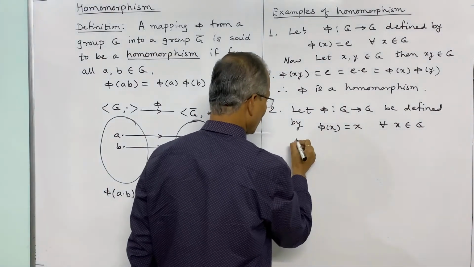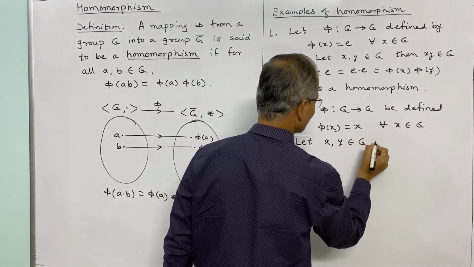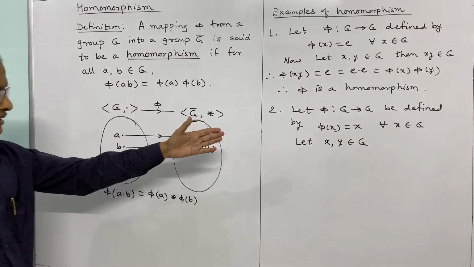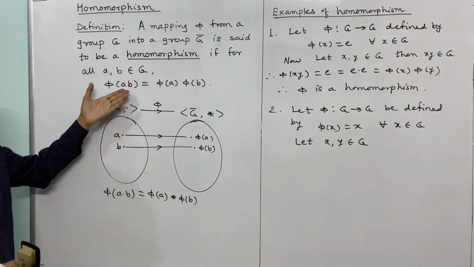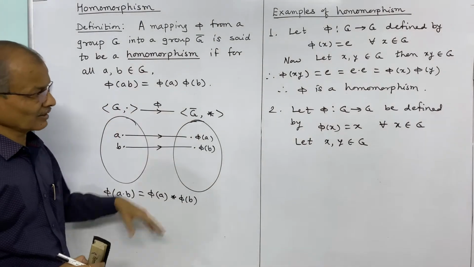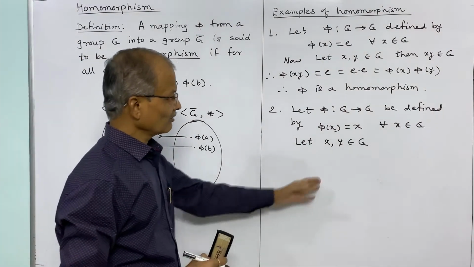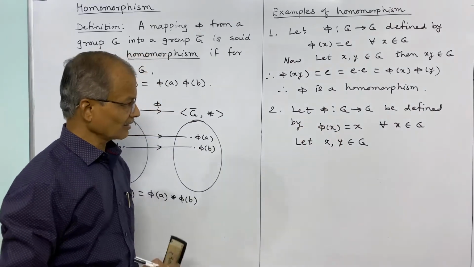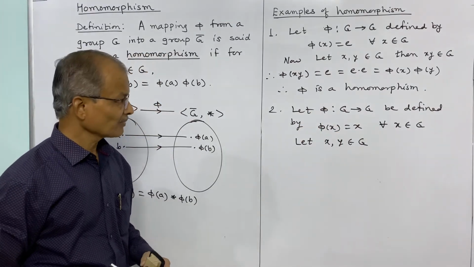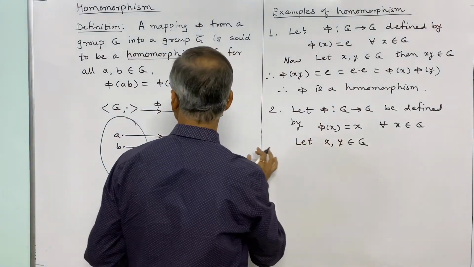Let two elements x and y belong to G. The elements may be taken as x, y, or as in the definition, A and B. Any elements can be denoted by any letters. So we have defined it by x, and therefore we shall consider two elements as x and y. Let xy belong to G, then we have to check this property.